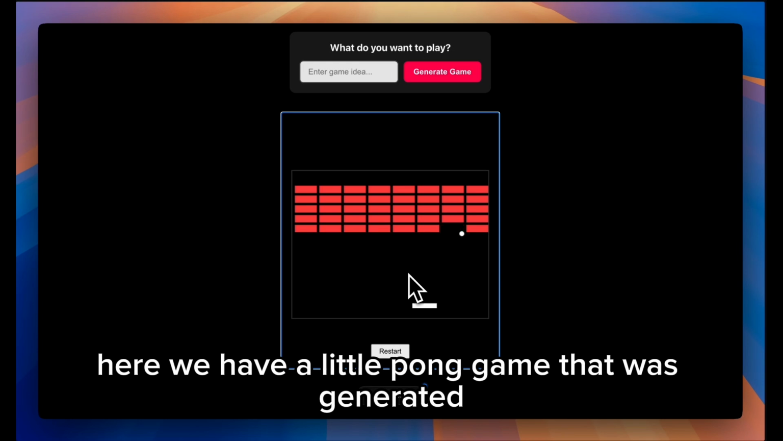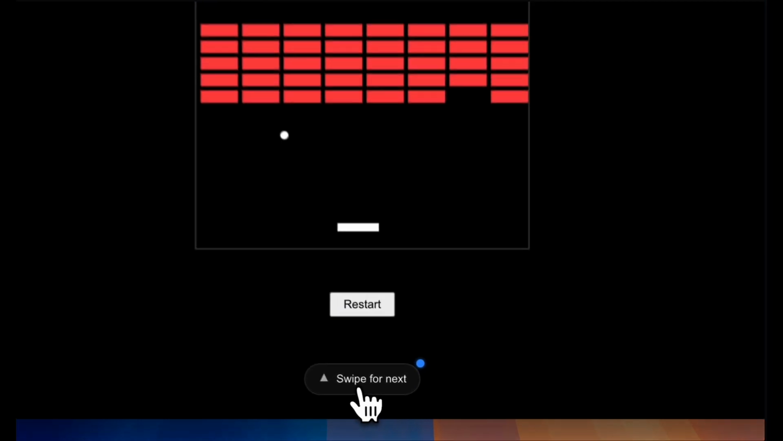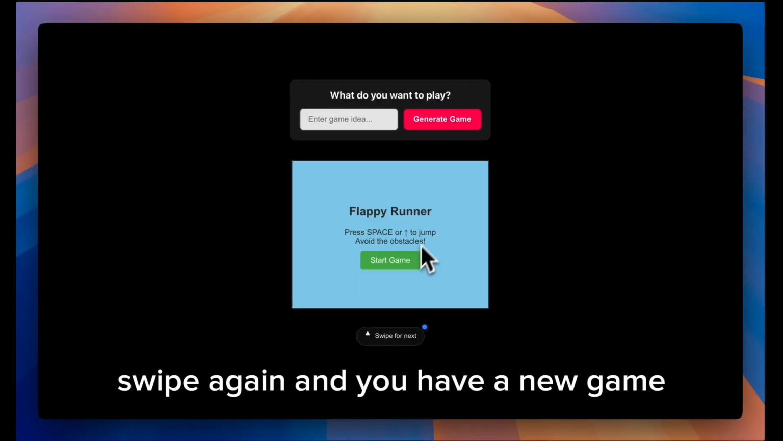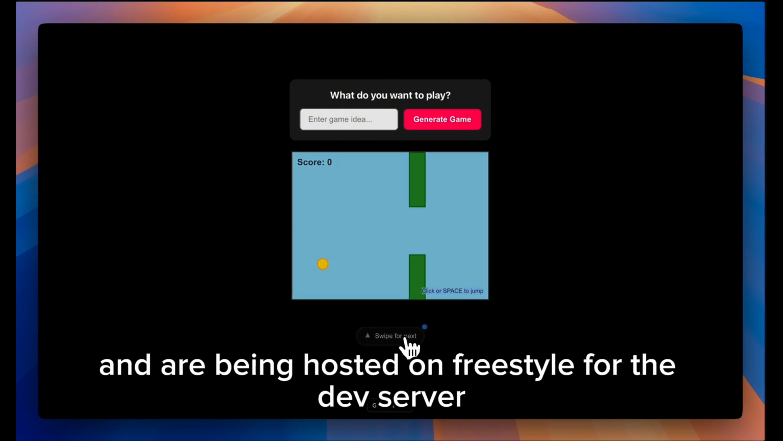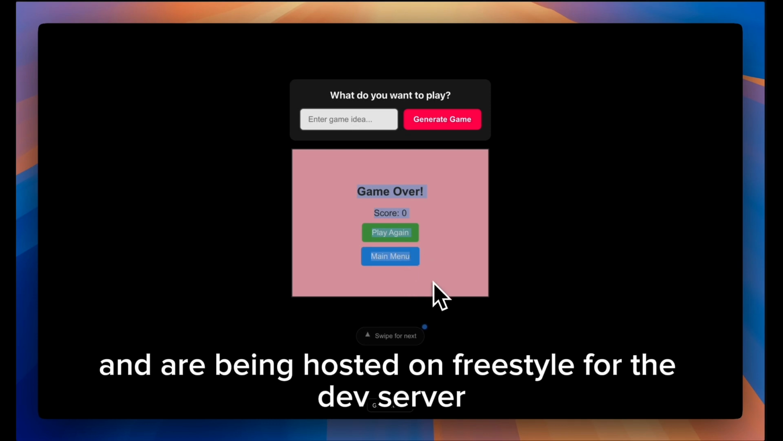Here we have a little Pong game that was generated. Swipe again, and you have a new game. These games are all being generated by using Morph to change the code and are being hosted on Freestyle for the dev server.